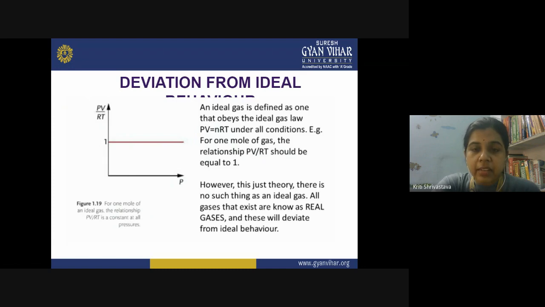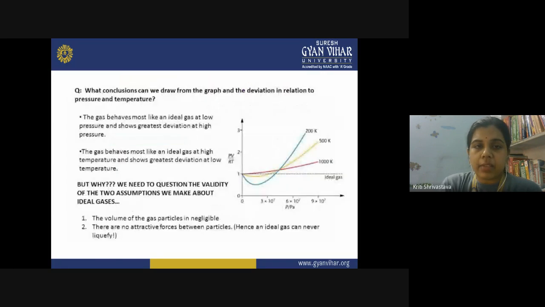It is said that the ideal gas exists only in theory, and in reality we do not have any such gas. Ideal gas is only in the theory. All the gases which exist are called real gases, and it has been seen that they do not follow the ideal gas behavior, rather they show deviation from the ideal behavior. So this graph was actually plotted for the ideal gas. Now let us see how the gases deviate from their ideal behavior.